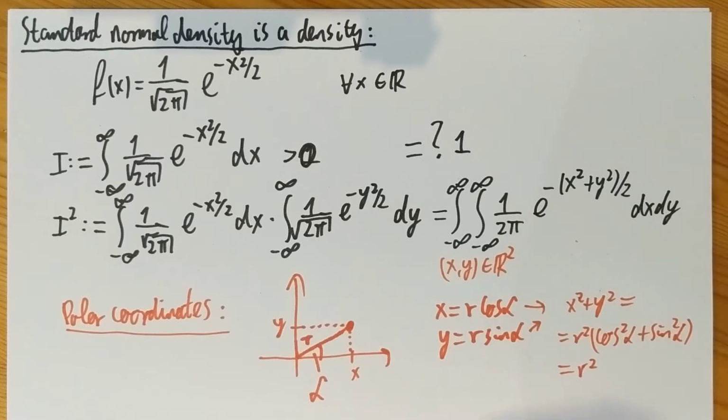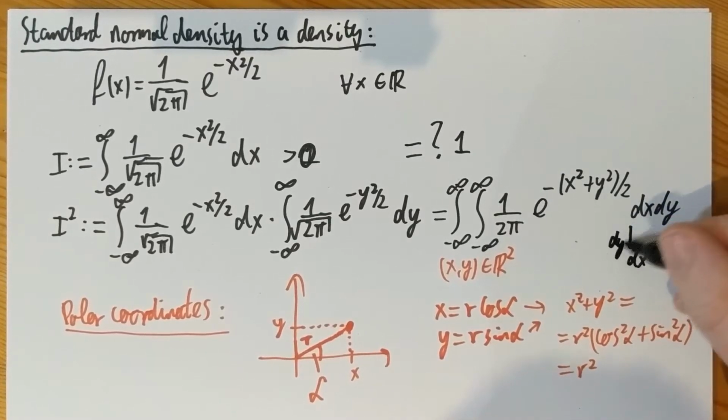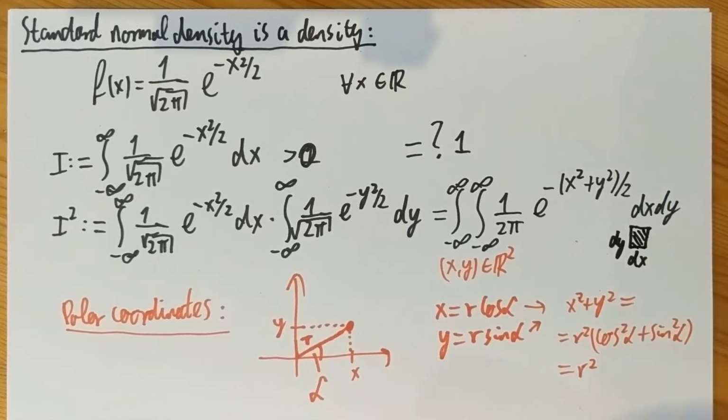So let me imagine that I change alpha a little bit, and I change r a little bit, and I want to find out how that transforms into areas. You could understand dx dy as a little area: increasing x a little bit and increasing y a little bit, and what is the area covered by these changes.